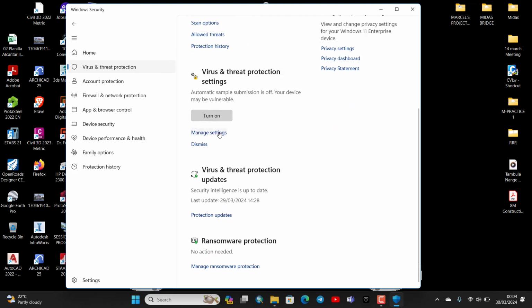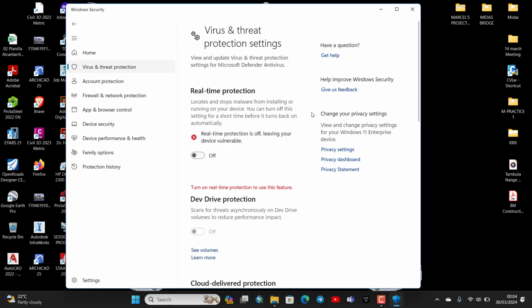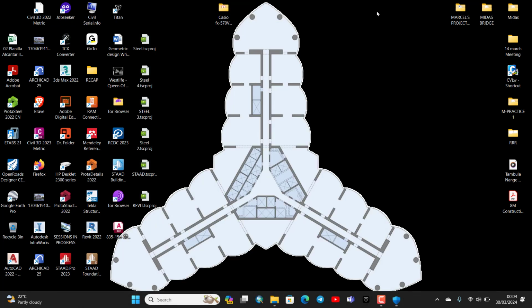Scroll down, you will see manage settings. Turn off real-time protection. Click yes. You can minimize that. After that, if you have any other antivirus on your computer, make sure that it has been temporarily disabled.